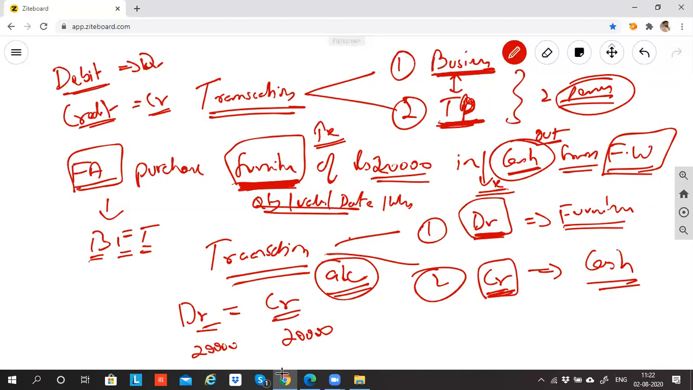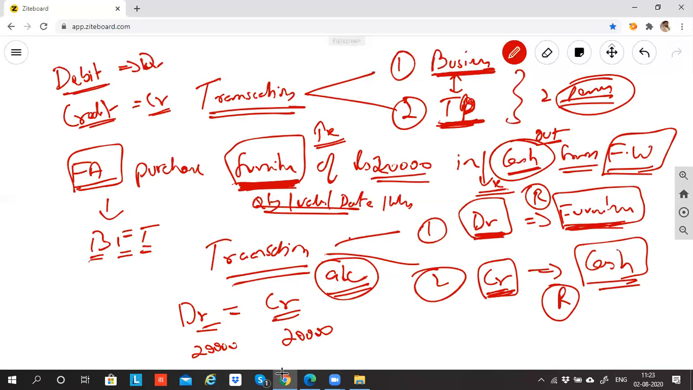If I have debited furniture, why did I debit furniture? If I have credited furniture, why did I credit furniture? This is the rule. If I have debited furniture, it is not because I like to debit furniture. I have debited furniture because the rule says it. If I have credited cash, why did I credit cash? Because the rule says it. So we are here to learn the rule of which account should be debited and when, and which account should be credited and when. Are we clear with this point?